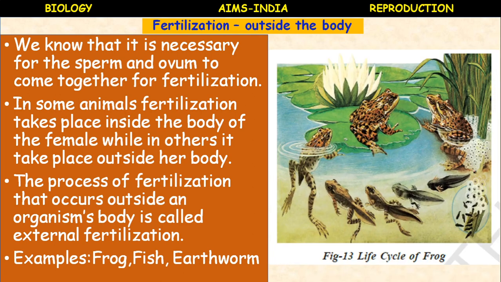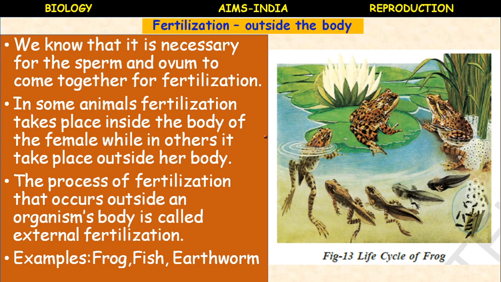So here is the life cycle of the frog. In your textbook the activities are given, so a project work is allotted. You divide the class into groups, take the responsibility and complete the project. Here I am directly giving the clues and the result, but you have to follow the steps given in the textbook. Okay children, so here what happens means